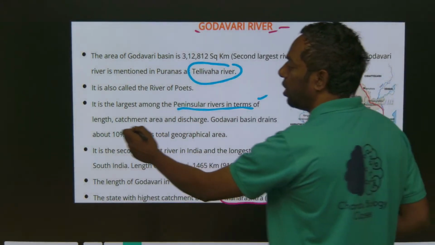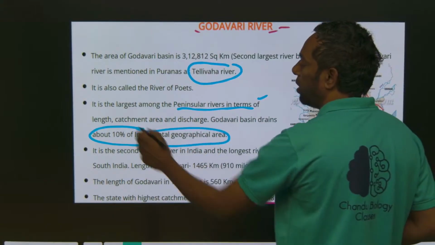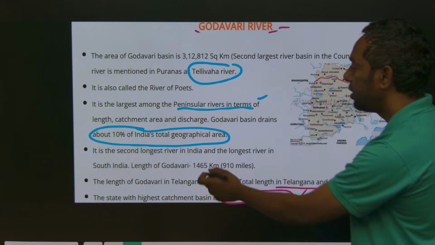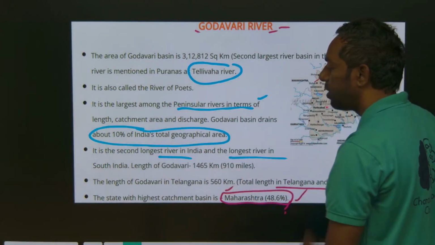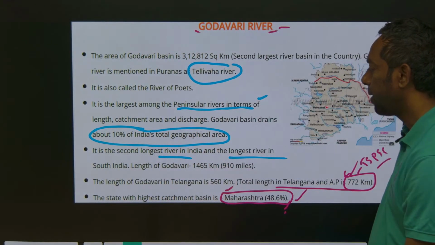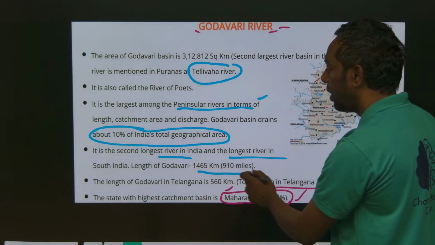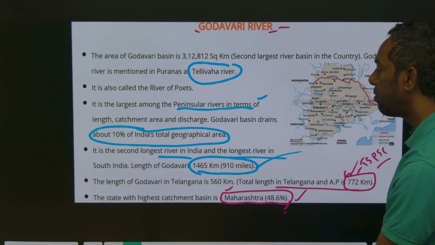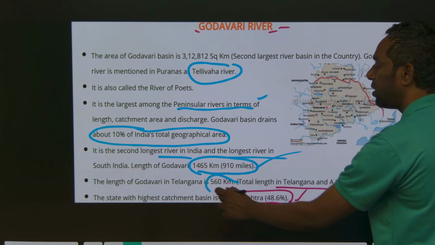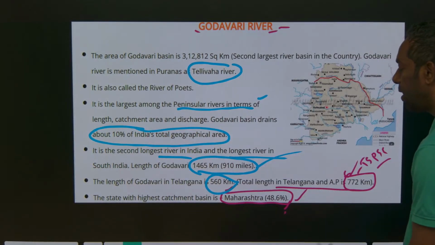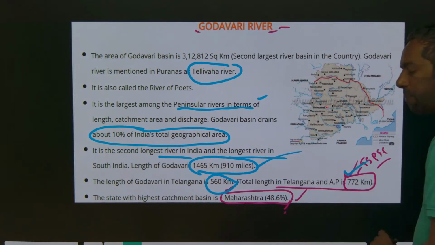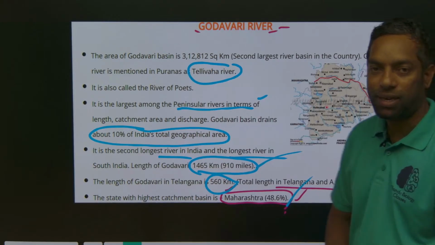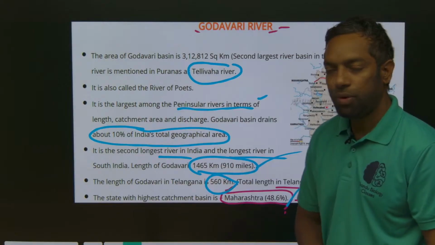It occupies about 10% of the geographical area of India. It is the second largest in India and the longest river in South India. It is 1465 kilometers long. The length of the Godavari in Telangana is 560 kilometers. Telangana and AP together 772, and Maharashtra itself occupies 48% of the catchment area. I hope you guys understand this.